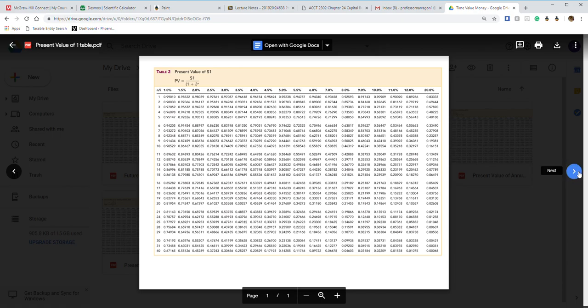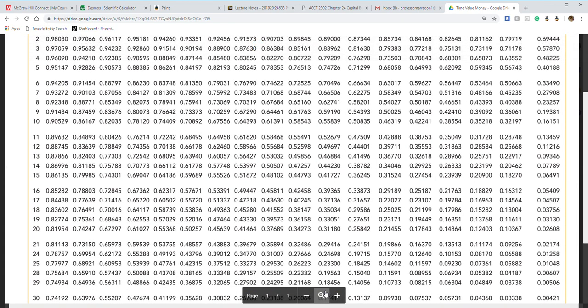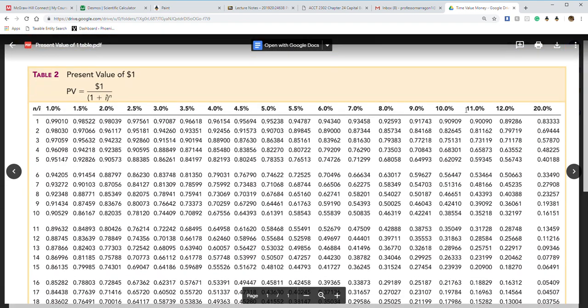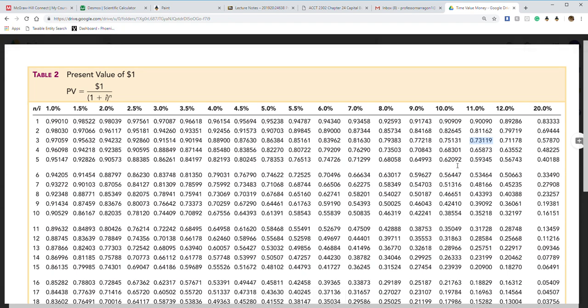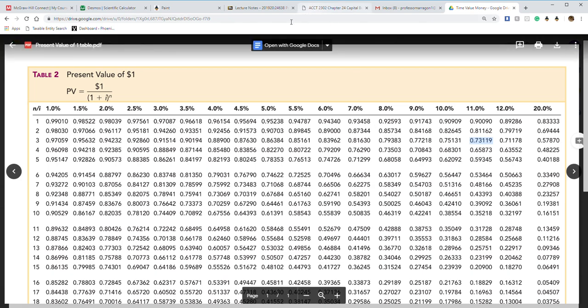So with this, blow up. Here we go. We're finding out that we want 11%, and with 11%, we're again going to treat each of these as lump sums. So for 3 years, we're going to take year 1 times 0.90090. Year 2 is 0.81162. And year 3 is going to be 0.73119. If this continues for multiple years, we keep going down the list, and each year gets its own factor.